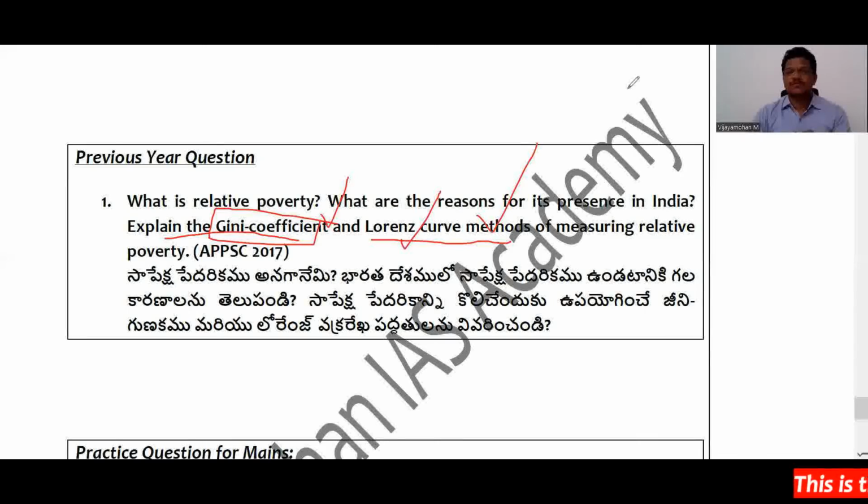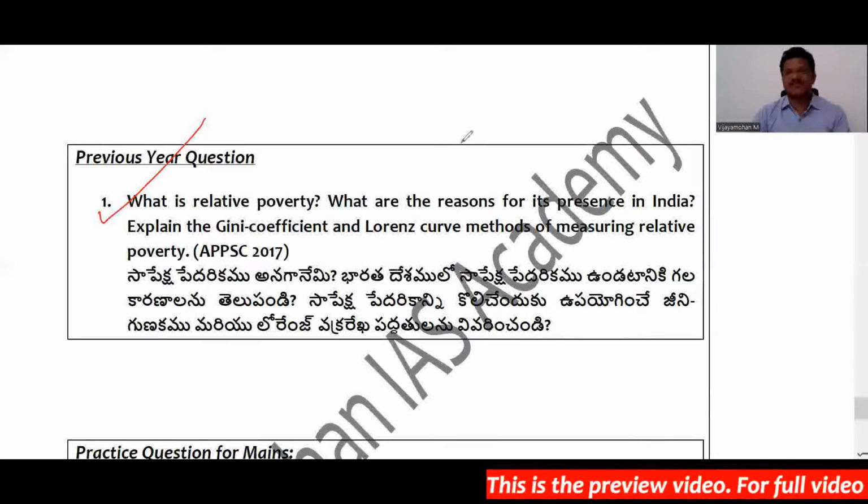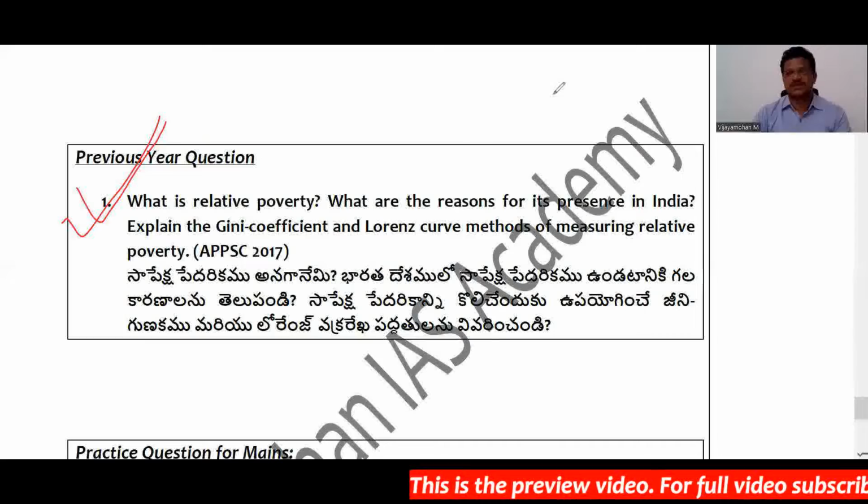Now, write an appropriate conclusion by giving facts and examples of the prevailing status of inequality in the Indian economy as well as global inequality. So this will suffice for this type of question, particularly this question.